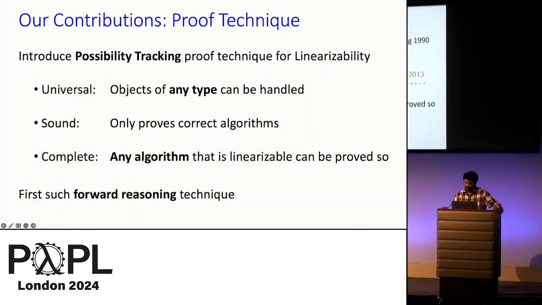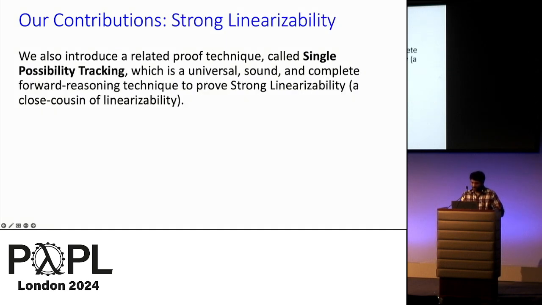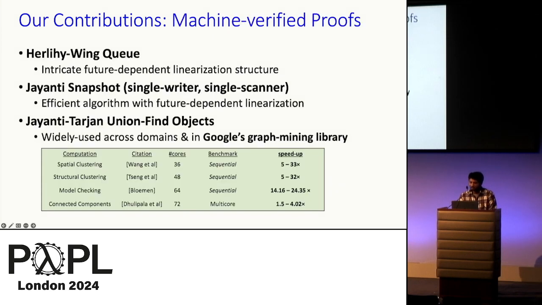So what do we do? We contribute the first universal sound and complete proof technique for linearizability that requires only forward reasoning. Our proof technique can be used to prove the linearizability of any implementation of any type. We call our technique possibility tracking, since it tracks all possible linearizations rather than just one, like forward simulation. We also show that a variant of our technique called single possibility tracking is complete for strong linearizability, a stronger criterion used principally for probabilistic algorithms.